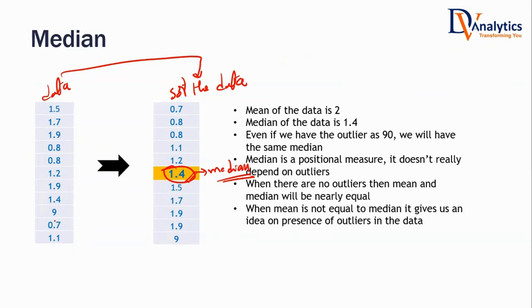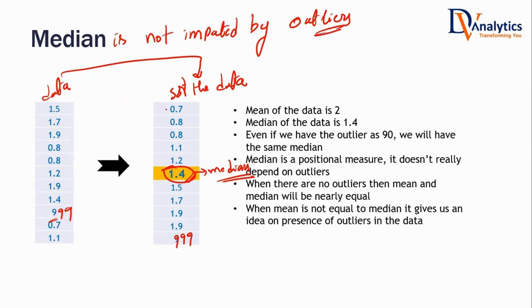Let us suppose instead of 9, if you have 99 here, then 99 will come here. Do you think the median will now change from 1.4 to 14 or 15, or will it be the same? It will be the same. Even if I have 999, what will be the new median? 1.4 only. Median is not impacted by outliers. Make sense? Yes, sir.